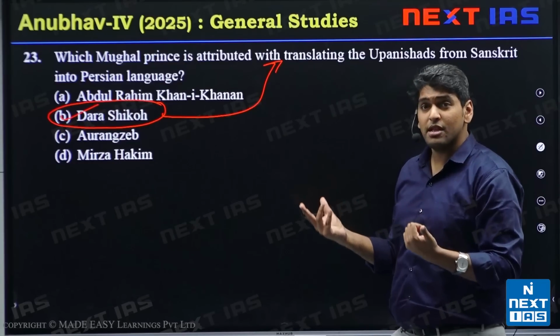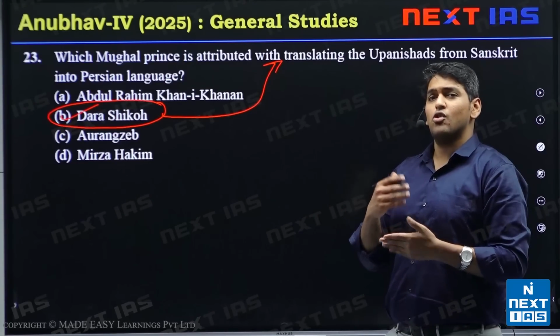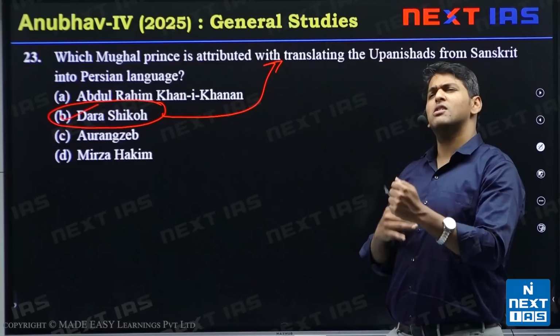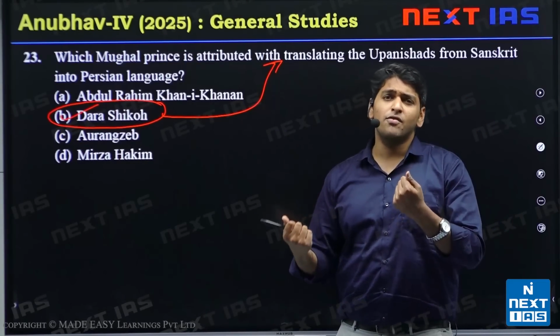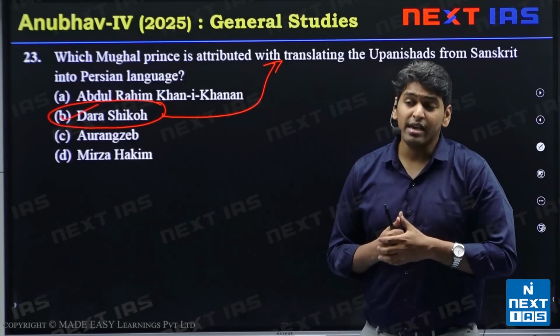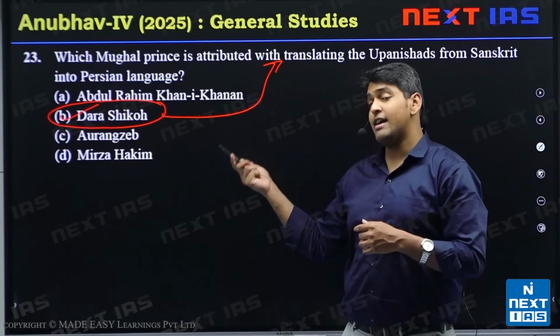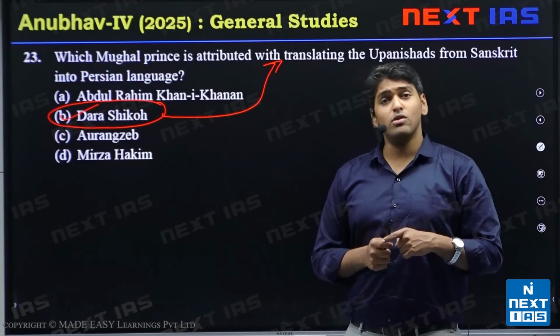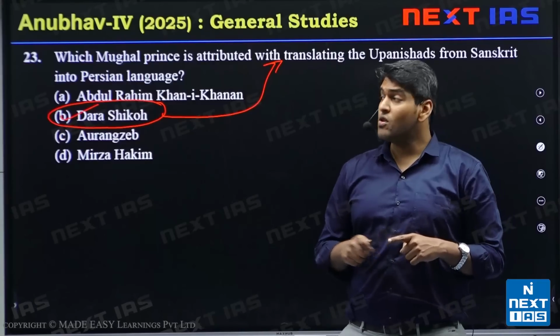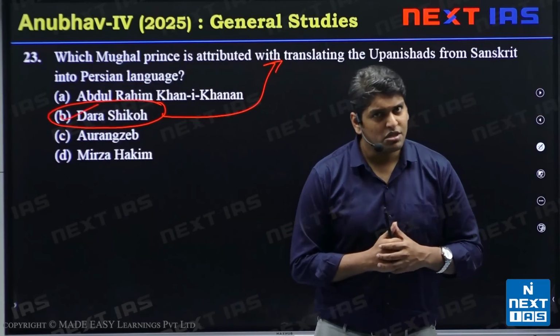Because of his liberal approach, Aurangzeb and the more orthodox nobles, the Irani and Turani nobles, were not in his favor. On the other hand, he had very good relations with the Hindu kings and princes, and also the Sikhs. The seventh Sikh Guru was a friend of Dara Shikoh.